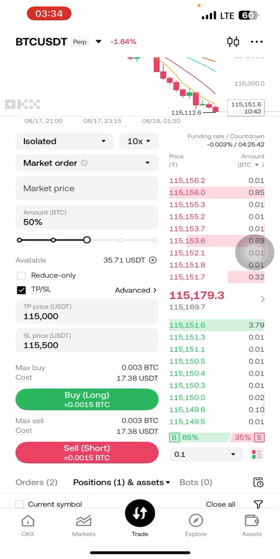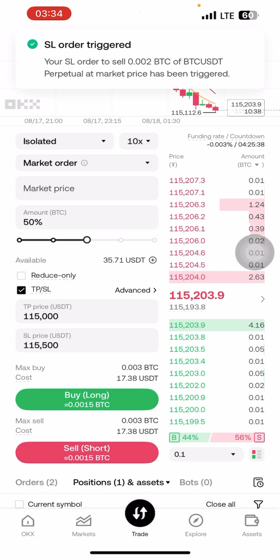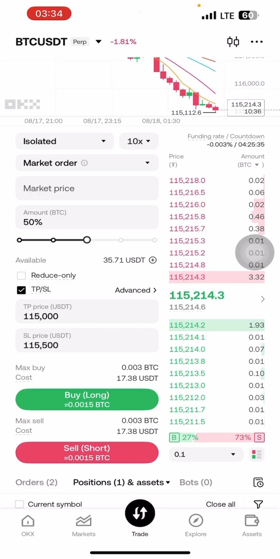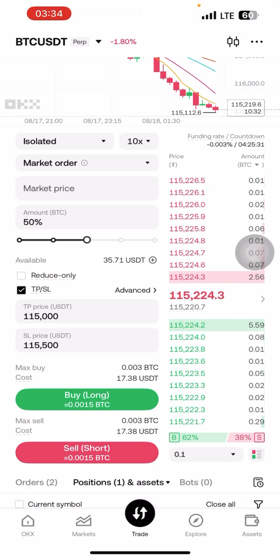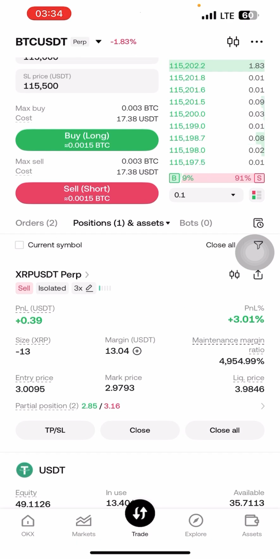That's why I'm saying that you always have to set your stop loss close to your market entry, so that if it hits stop loss you will not be losing much. If you want to know how to set stop loss and stuff, I'm here to guide you.